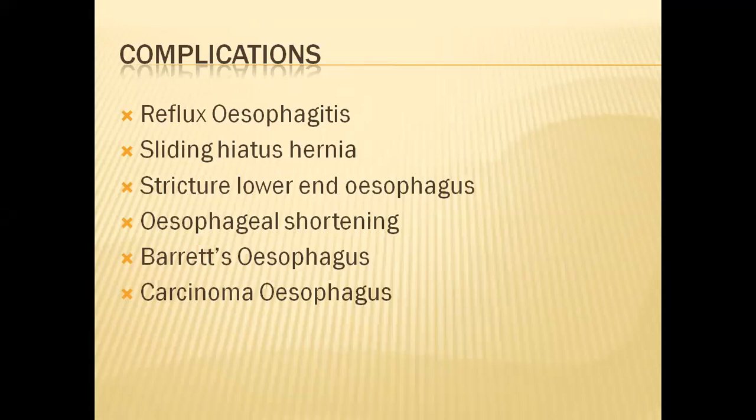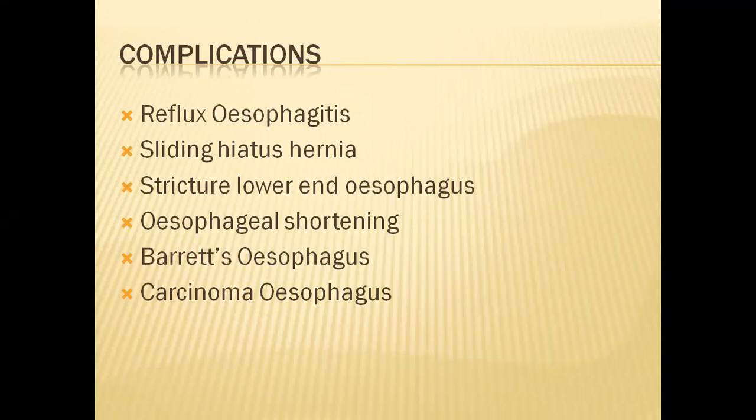Stricture of the lower end of the esophagus because of repeated irritation and inflammation, which is followed by fibrosis, and that leads to stricture. Then esophageal shortening: because of repeated inflammation, the longitudinal muscles will go into spasm and that will lead to shortening of the esophagus.